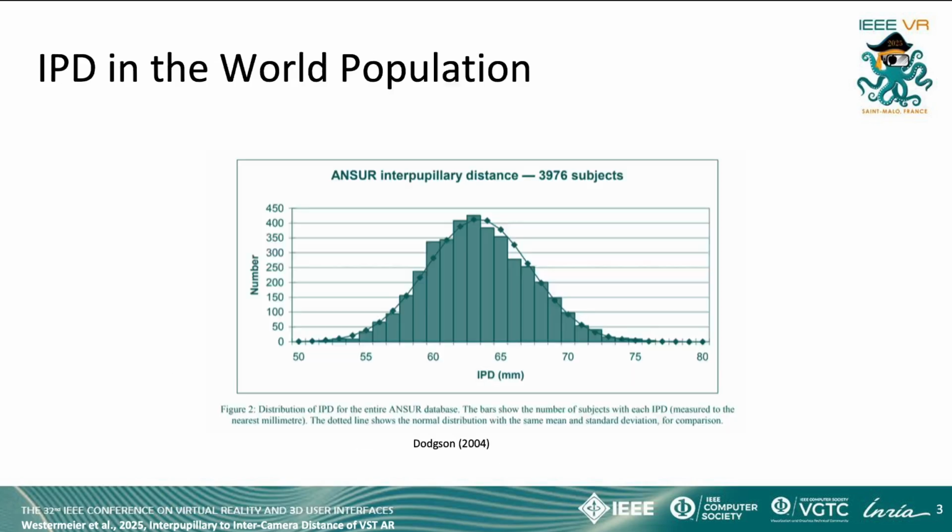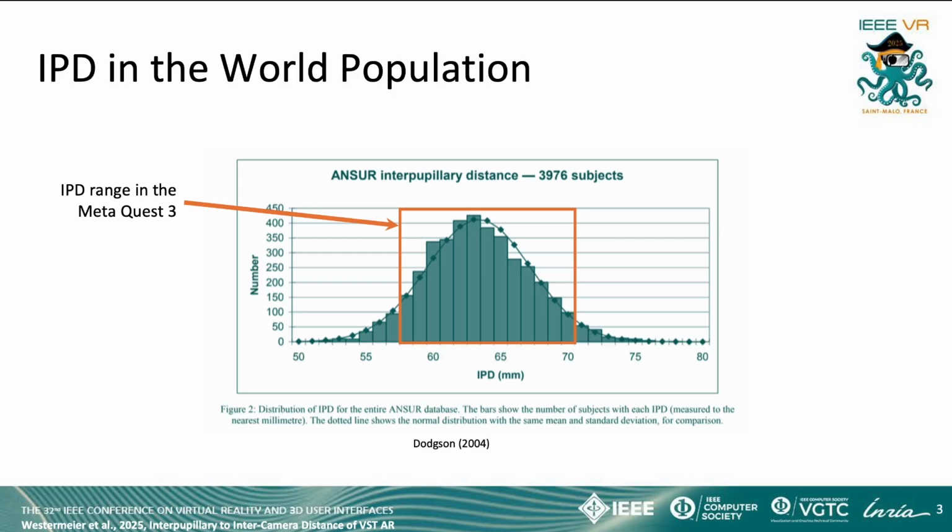The IPD is normally distributed across the population with a mean value of 63.3 mm. Taking the Meta Quest 3 as an example, which has a video see-through AR and a VR mode, we can adjust the inner lenses to this range. Hence, the virtual content in the VR mode without the pass-through can be adjusted within this range.